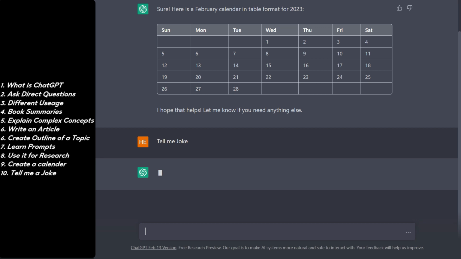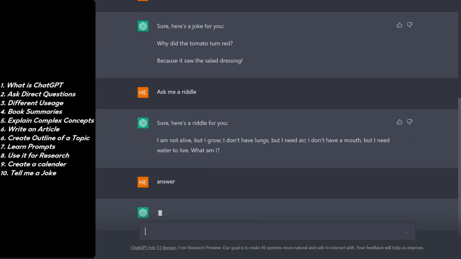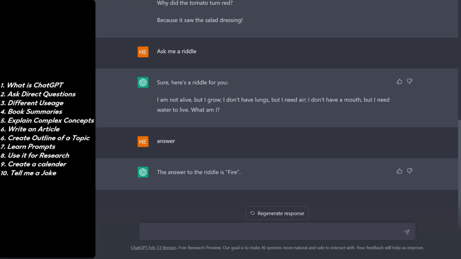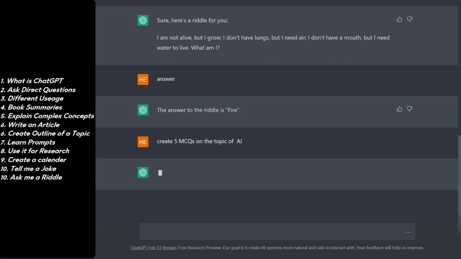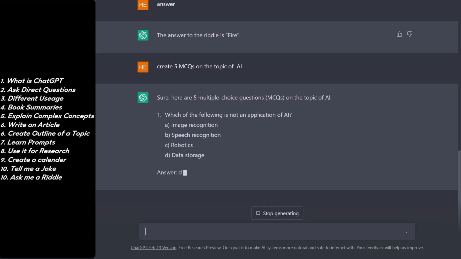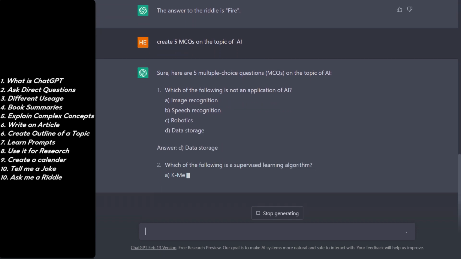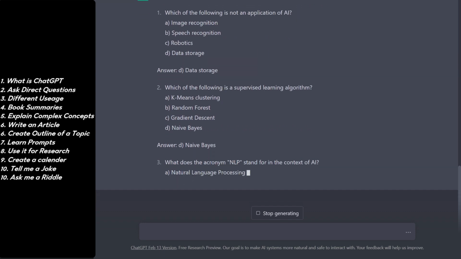You can ask it to tell you a joke. You can also ask it to ask you a riddle, and then you can ask it for the answer to the riddle. It will give you the answer. You can also ask it to create multiple choice questions for you on a particular topic, and then it is going to give you the questions along with all the options that you can use. If you are a teacher, you can ask these questions of your students. You can see that it is also giving you the answers at the end.